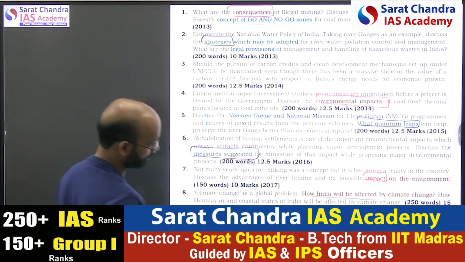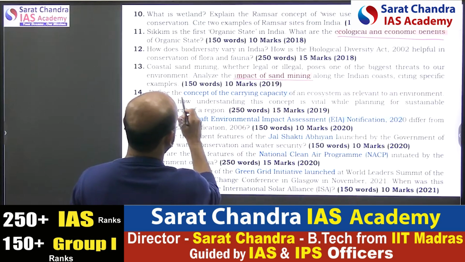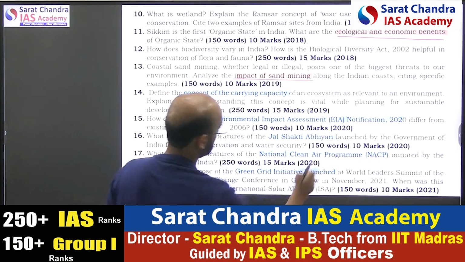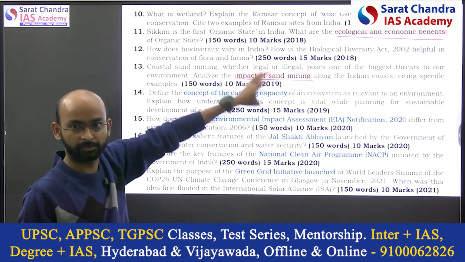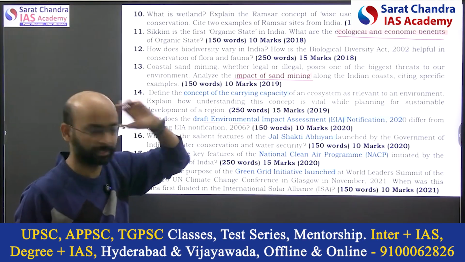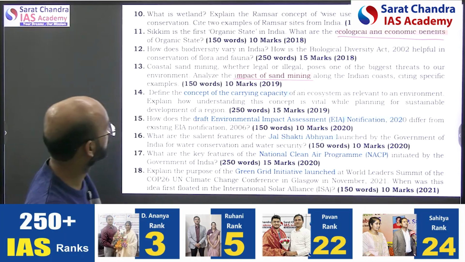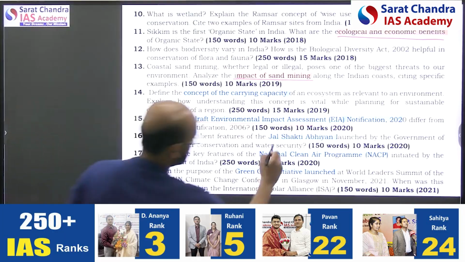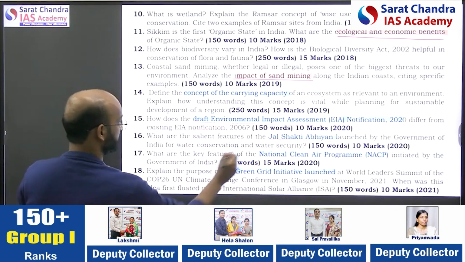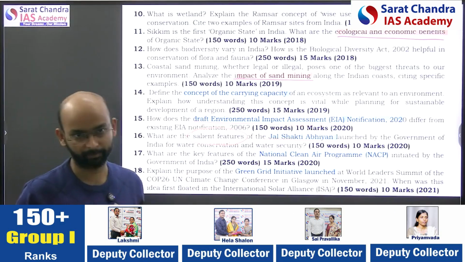This is an initiative by the government. Similarly, see the draft environment impact assessment, a direct question from impact assessment. This is not any initiative; they are asking directly from this syllabus itself. Jal Shakti Abhiyan, they simply ask the features. Here you can't prepare any template.